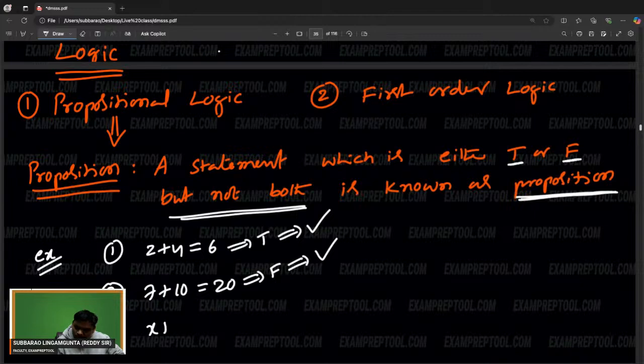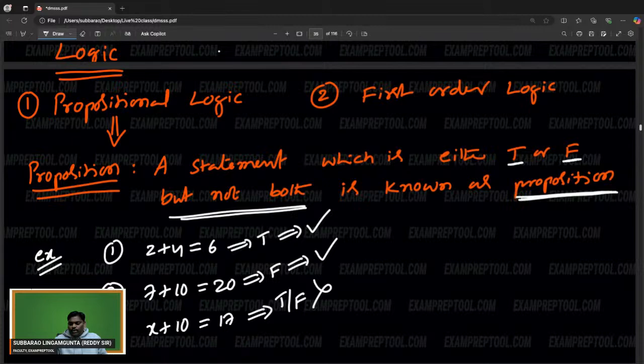x plus 10 is equal to 17. If x is other than 7, it is not 17. So it may be true, it may be false. It is not a proposition. A statement which is either true or false, but not both, is known as a proposition.